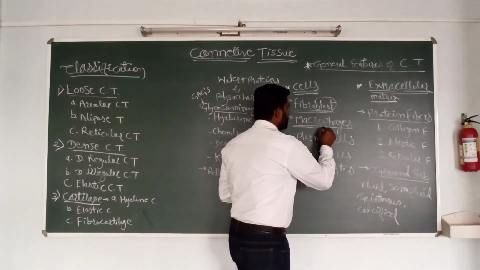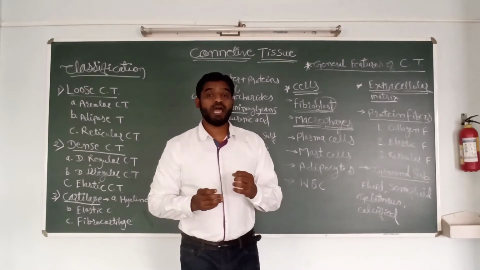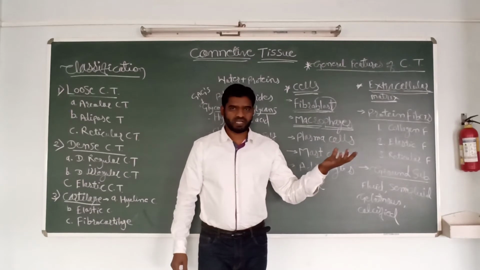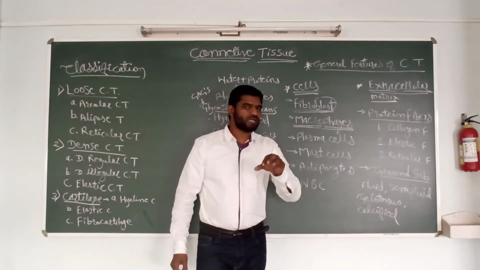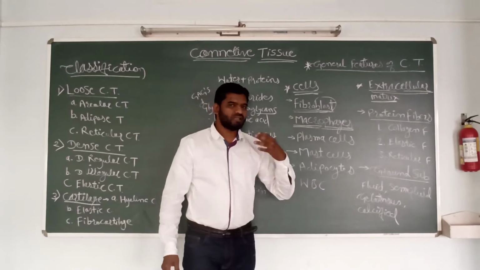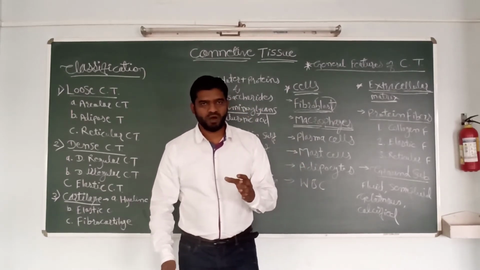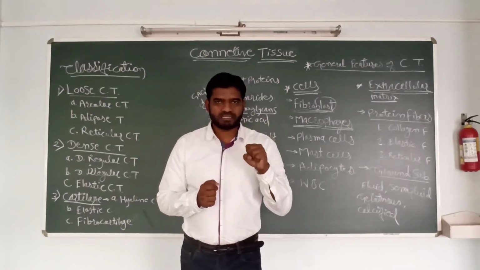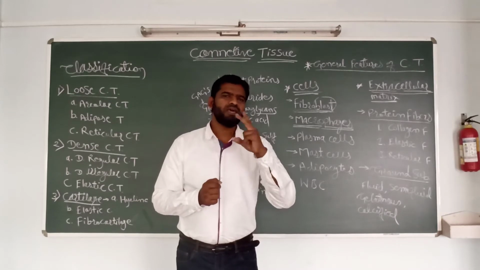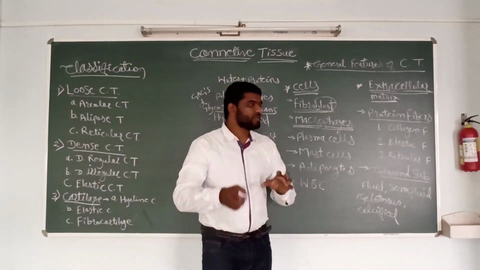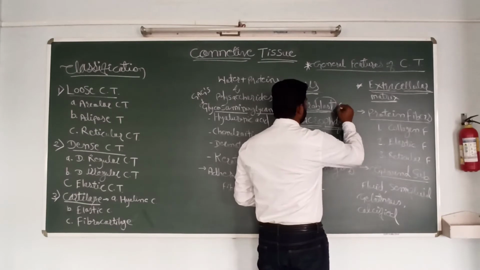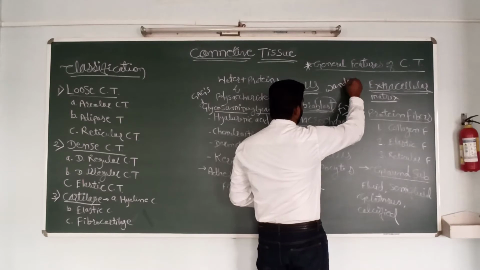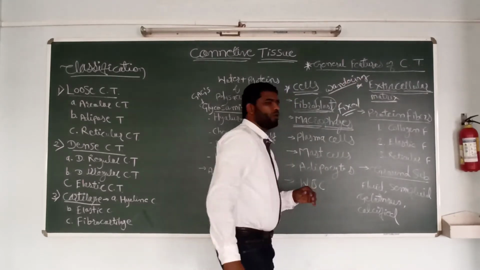Macrophages are cells derived from monocytes, one type of WBC, the blood cell. They are responsible for clearing the debris in the tissue, clearing and engulfing microorganisms, fungi, etc. There are two types of macrophages: fixed macrophages and wandering macrophages.